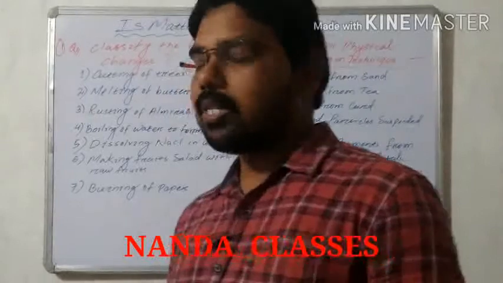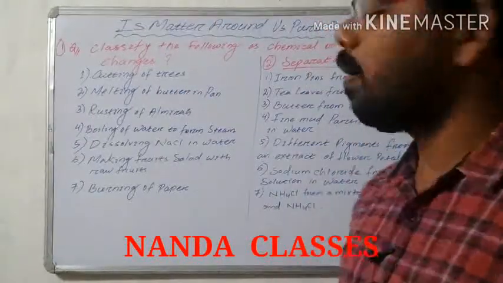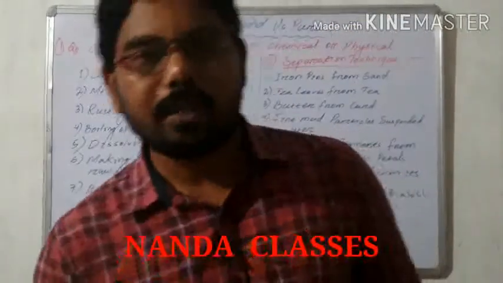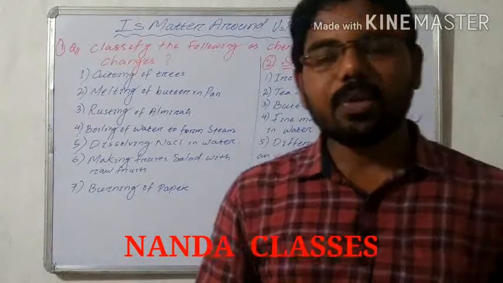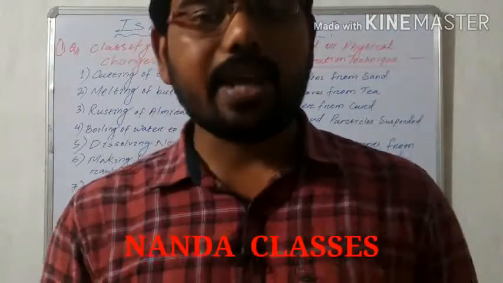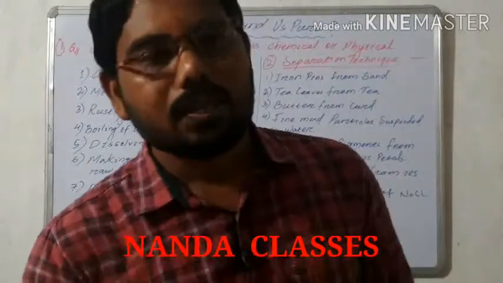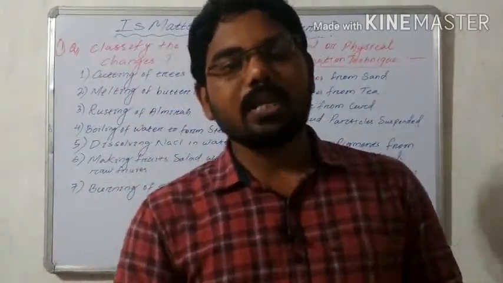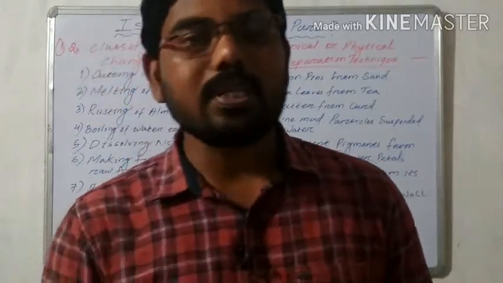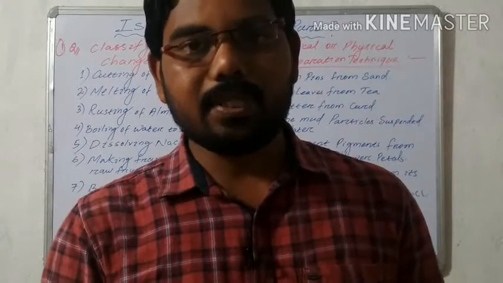The first question is: classify the following as chemical or physical change. Some examples are given and we have to classify each of them as either a physical change or a chemical change. So what is a physical change and a chemical change? A physical change is a change in which no new substance is formed and it is a reversible change.